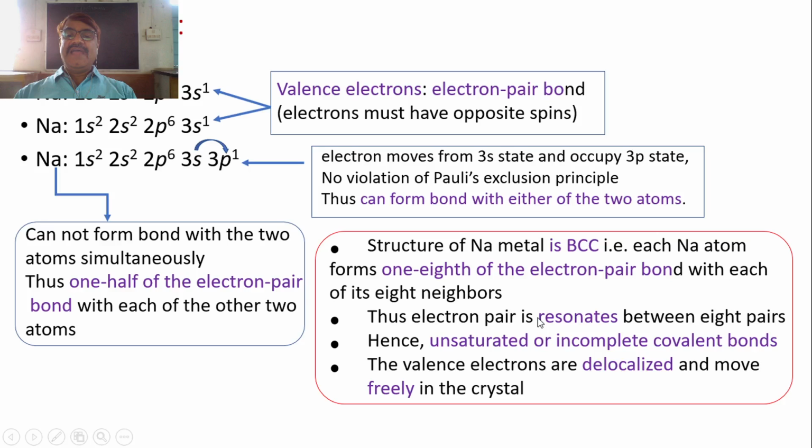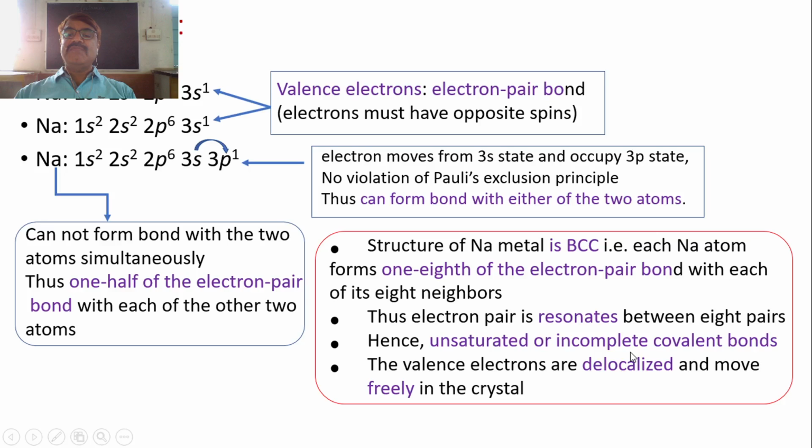The valence electrons in this way are delocalized and move freely, since the pair of electrons that bind the atoms together is not a fixed one and it rotates between a number of atoms, as in the case of sodium between the 8 atoms. The electrons are not localized, they are delocalized and free to move in the crystal, and they are called free electrons and they give rise to a free electron gas.